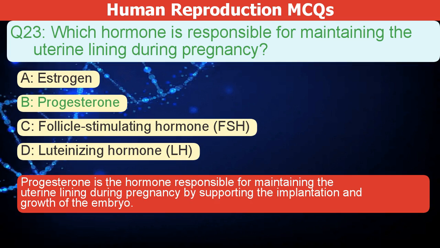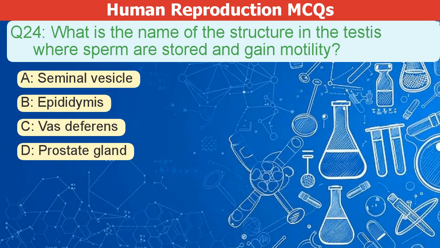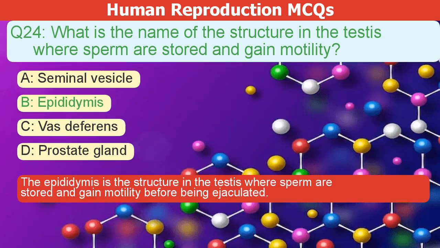What is the name of the structure in the testis where sperm are stored and gain motility? A. Seminal vesicle. B. Epididymis. C. Vas deferens. D. Prostate gland. The correct answer is B. The epididymis is the structure in the testis where sperm are stored and gain motility before being ejaculated.